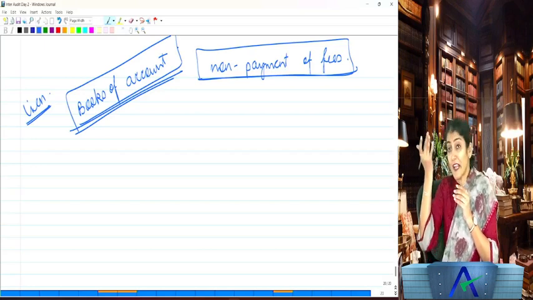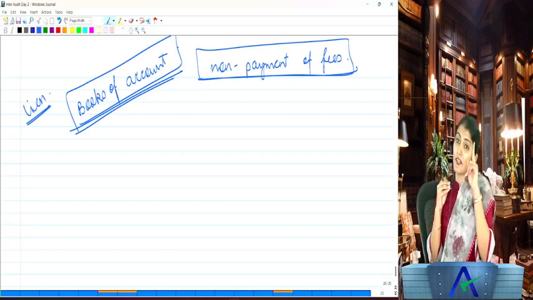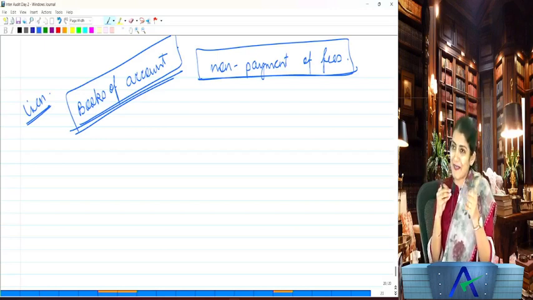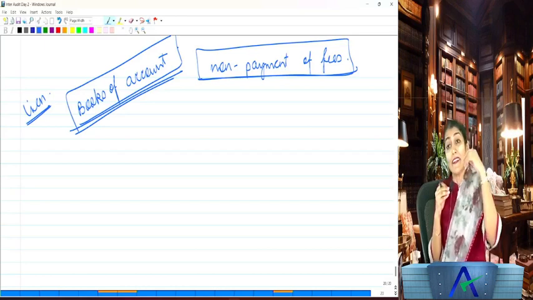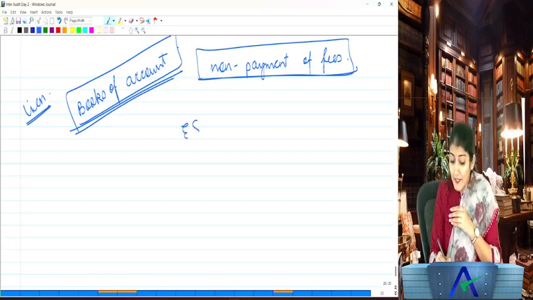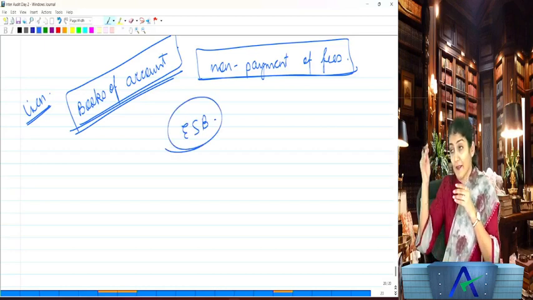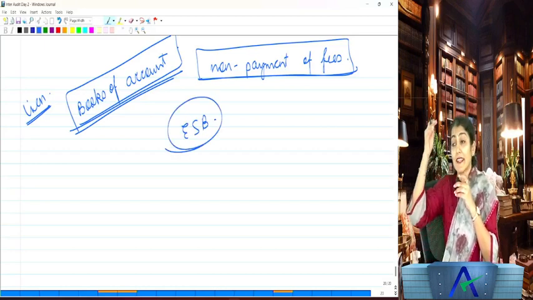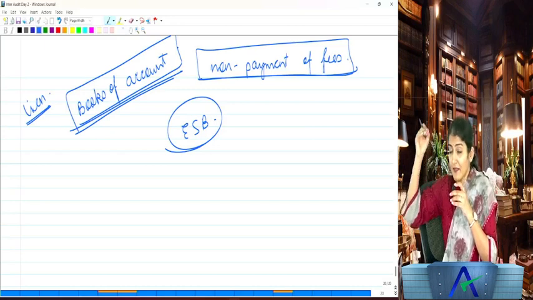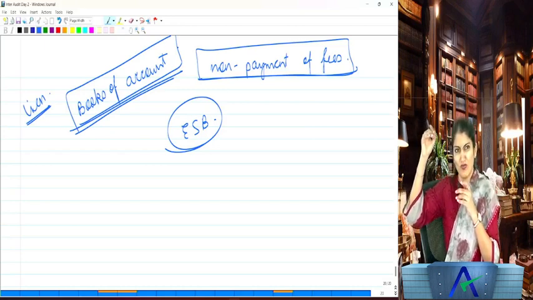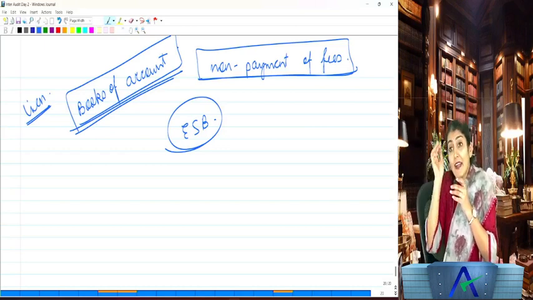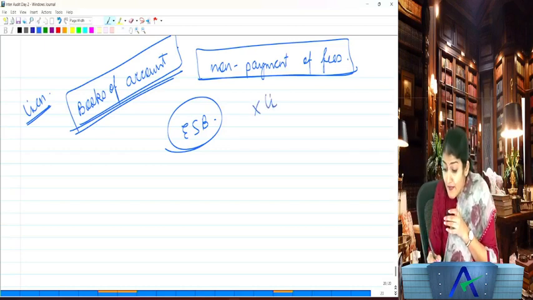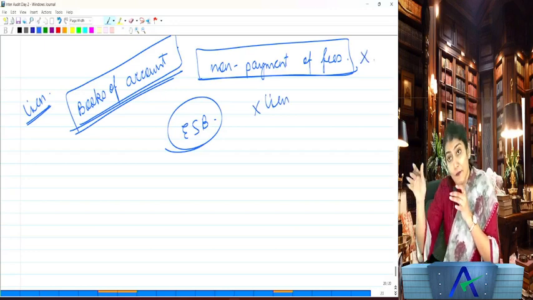Exactly. With electronic books of account, it is impossible to exercise audit lien. Did you listen to my opening remark when I started with audit lien? It's a completely outdated concept, and rather the Ethical Standards Board of the ICAI, ESB, has said that the auditor cannot exercise audit lien due to non-payment of fees.